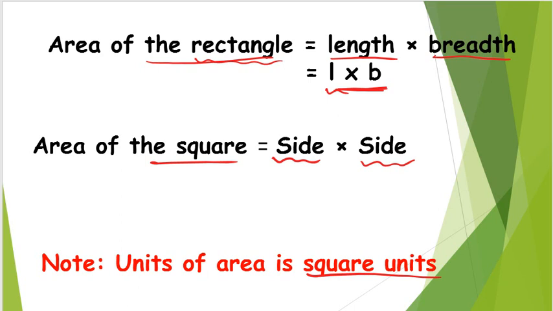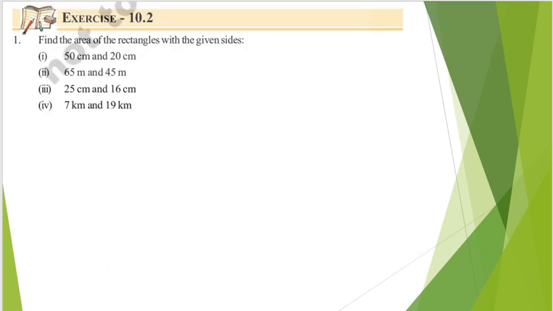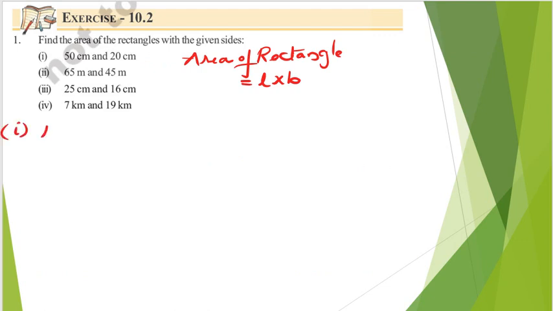Now let us move on to solving the problems, right? So exercise 10.2. Find out the area of rectangles. So what is the area of rectangle formula? First of all we need to know the area of rectangle formula. If you know the formula, you can directly find out the area of rectangle. So area of rectangle is nothing but length into breadth, right? Now for the first question, length is given as 50 centimeters and breadth is given as 20 centimeters.